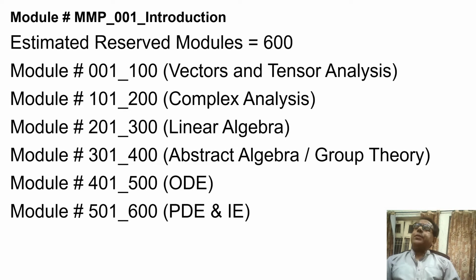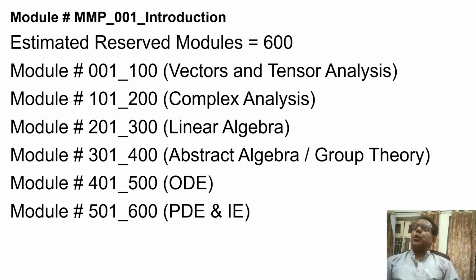So the first 100 modules have been reserved for vectors and tensor analysis. The second 100 modules are reserved for complex analysis. The third 100 modules are reserved for linear algebra. The next 100 modules are reserved for abstract algebra or group theory.